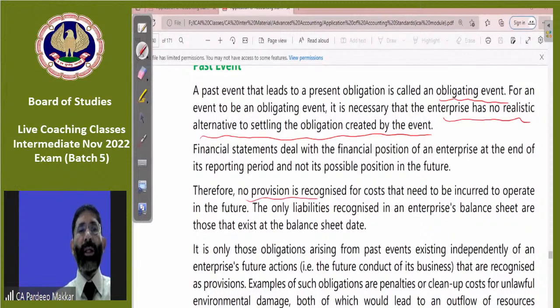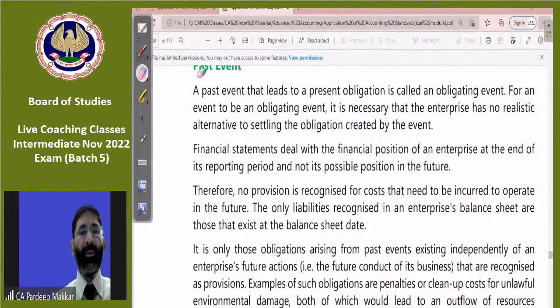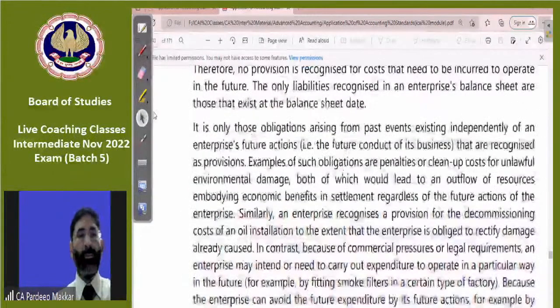No provision is recognized for cost that needs to be incurred to operate in the future. That means, very simple. Here it is not clear because this is given in some other way. Instead, I would like to let it be clear from the way of example. Let's see the example bit. Yes.